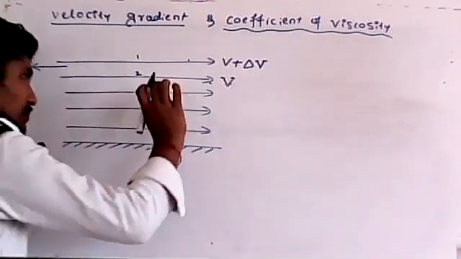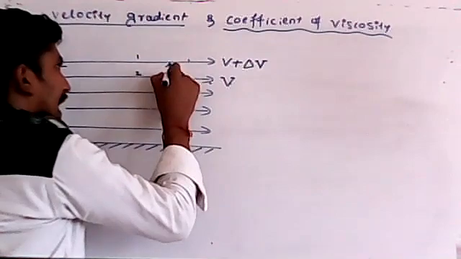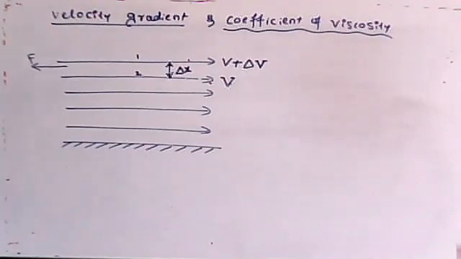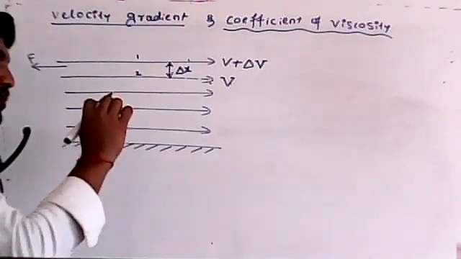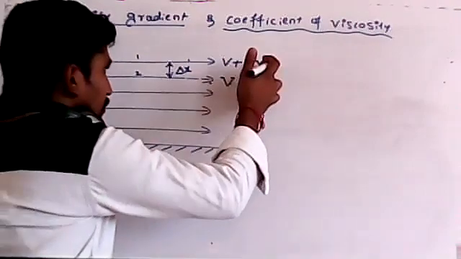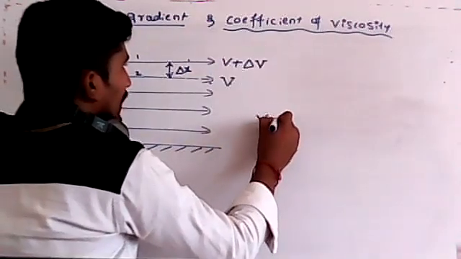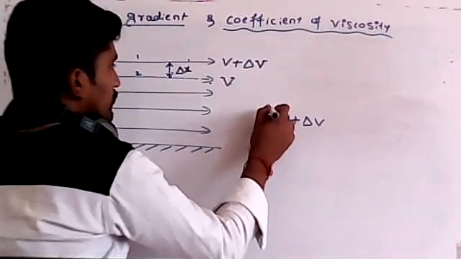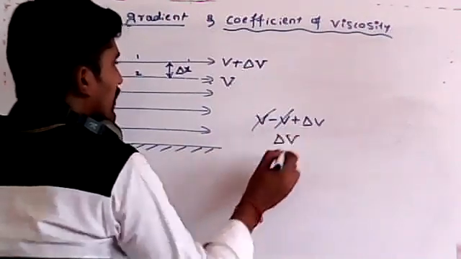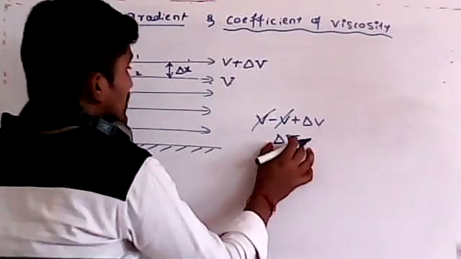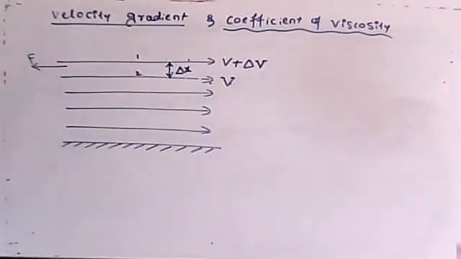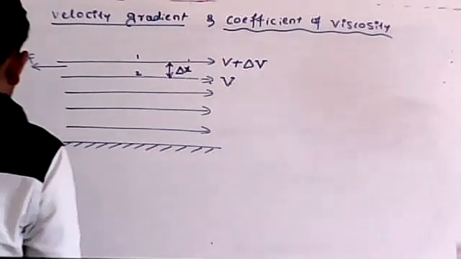But remember, students, between the layers there will be a gap, a small displacement, which we can write as delta x, a small change in distance. And the relative difference in velocity we can call delta v, a small change in velocity. That ratio itself is called the velocity gradient. Let me write the definition of this one.